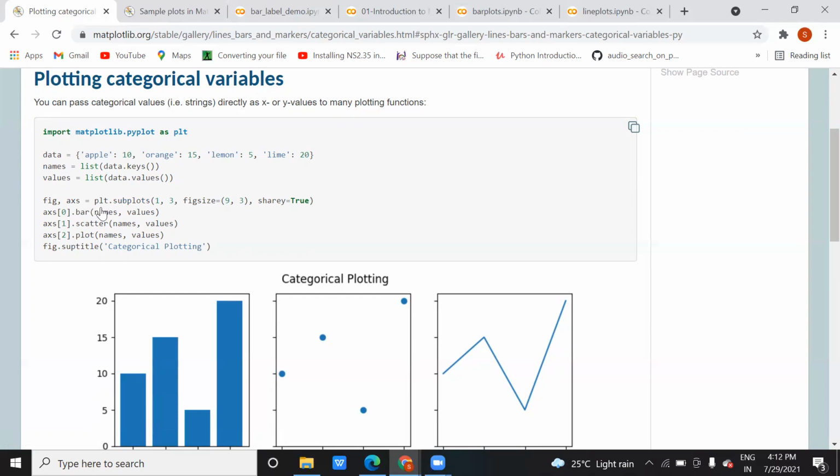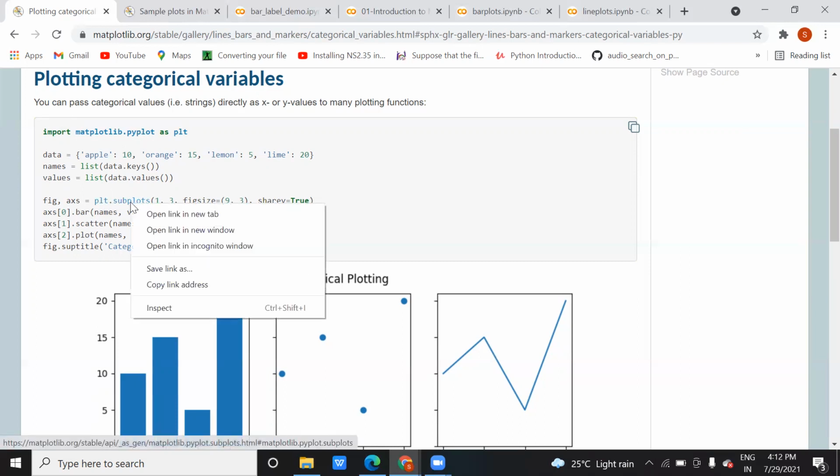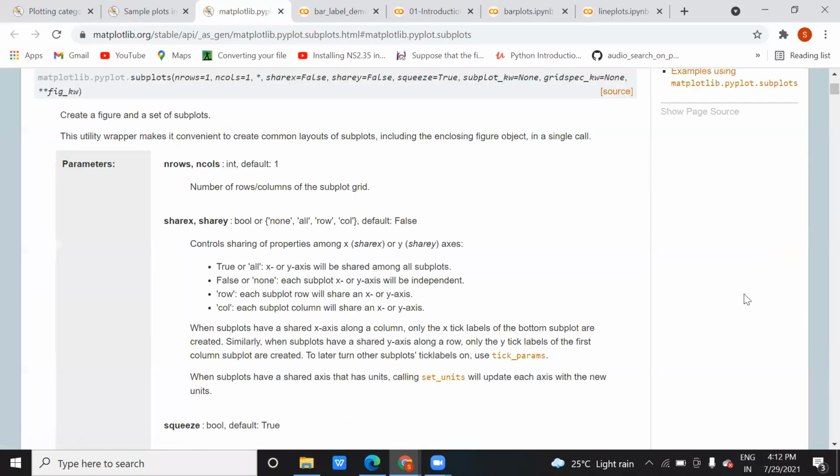This variable will be initialized with what? plt.subplots. What is plt? It is matplotlib's pyplot, meaning inside matplotlib you have one library called pyplot, which you call by the short name plt. When you call this subplots function, you can see this. Let me click on it and show you. Whenever you click on any of these links, it will show you.